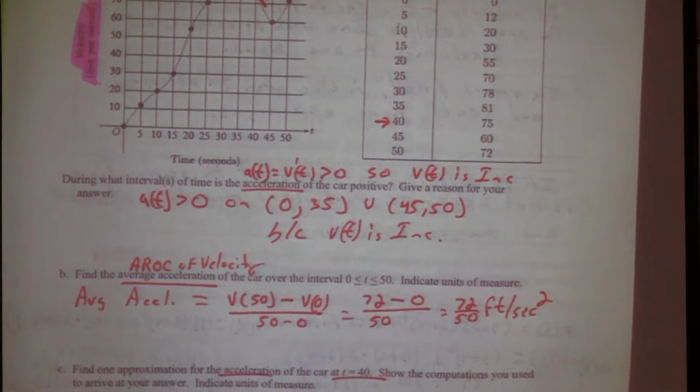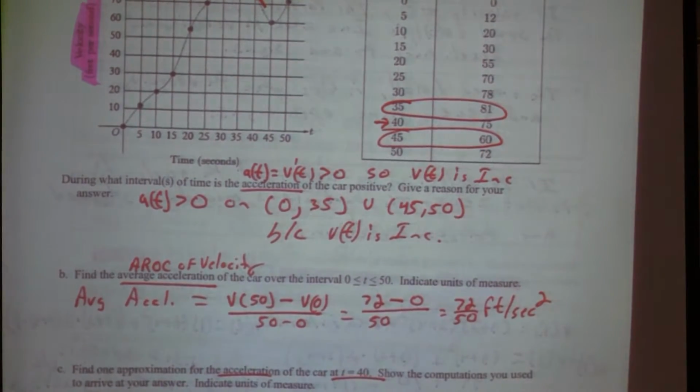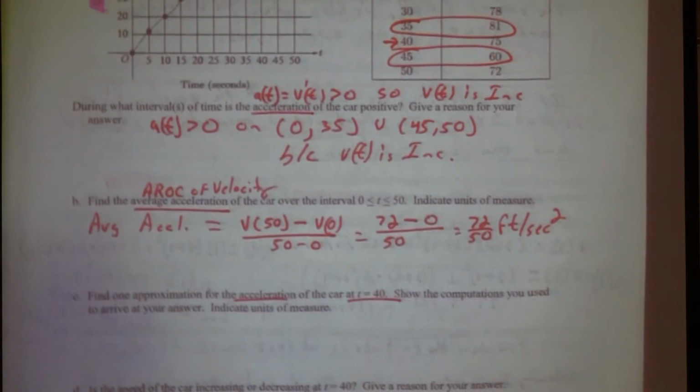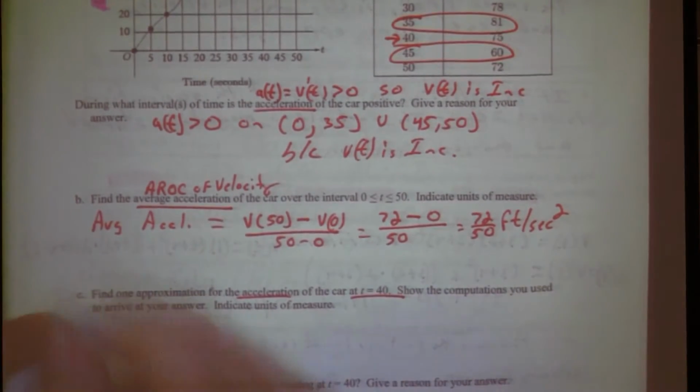Okay? So which ones do you want to use? 35 and 45? Alright, we'll use that one. Somebody said 40 and 45. That would be acceptable as well. Most commonly kids pick those 2 around it. Okay? So let's do it.